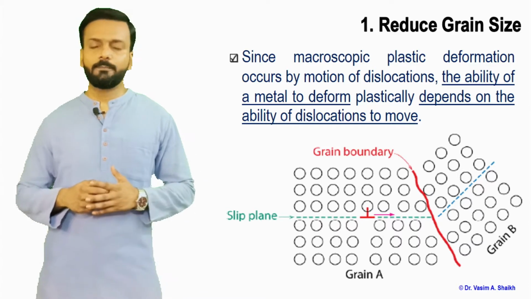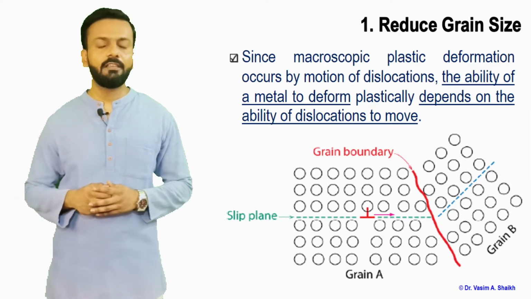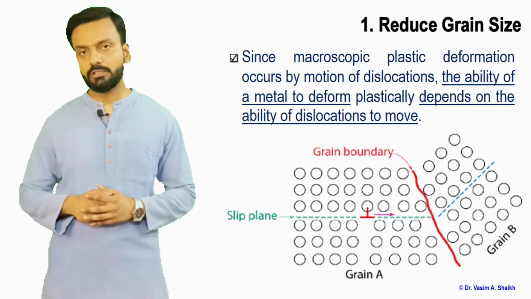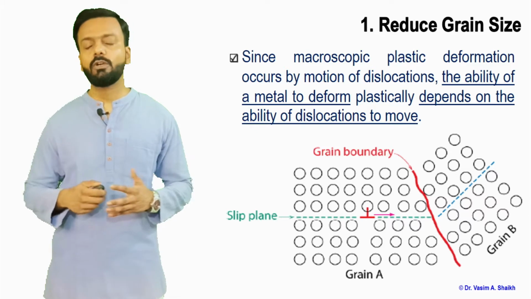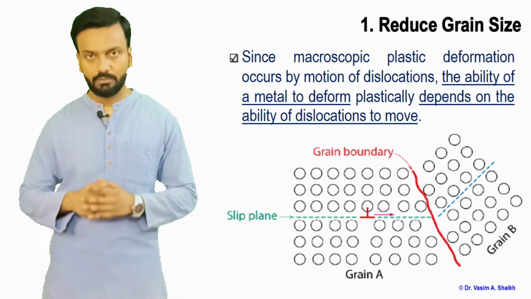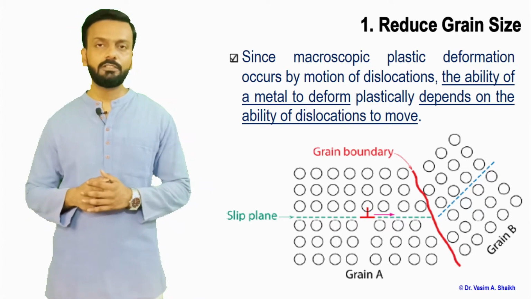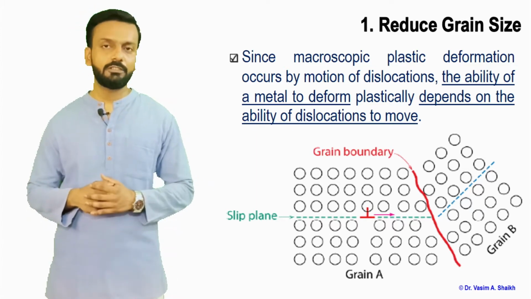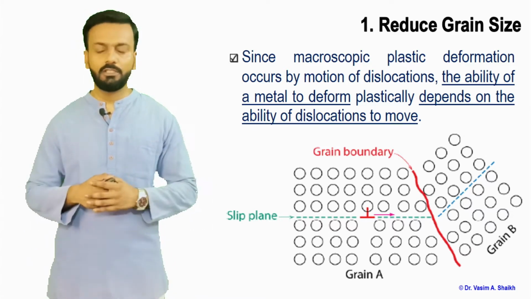Now imagine that these dislocations don't have a way to move further and they are piled up at one particular location. Then what will happen? You will need more force to overcome these dislocations, so that they move further and the deformation happens.